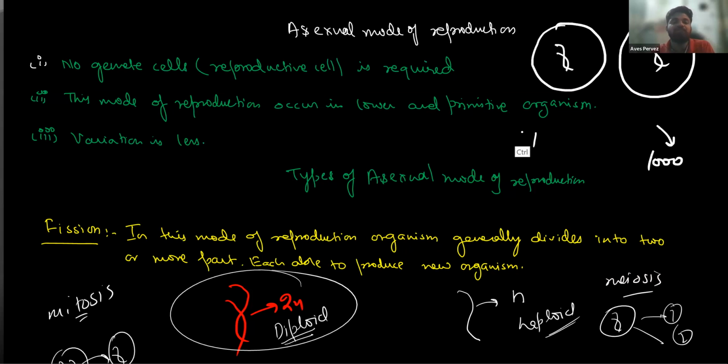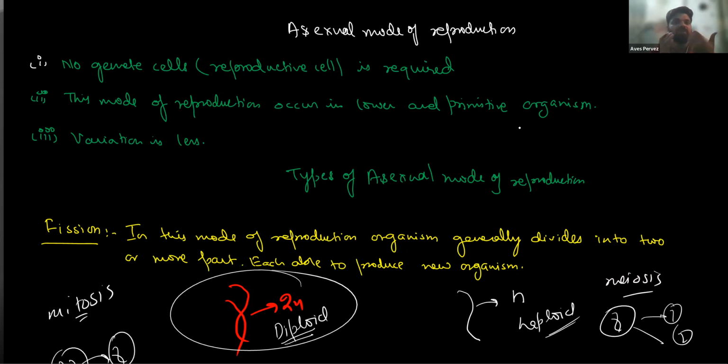So we can say that in sexual mode of reproduction, more change or variation is involved, so their survival advantage is more. But in asexual mode of reproduction, only one parent's DNA is involved. No gamete is required. A gamete is a reproductive cell that has half DNA, half from male and half from female, and they combine together to form a zygote.